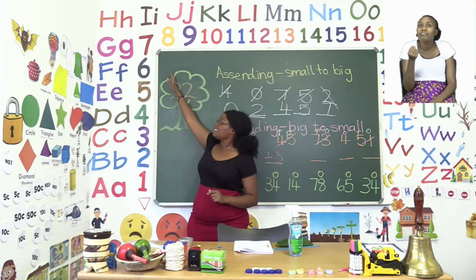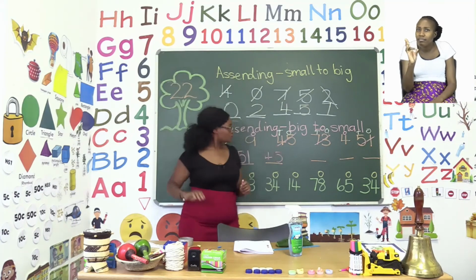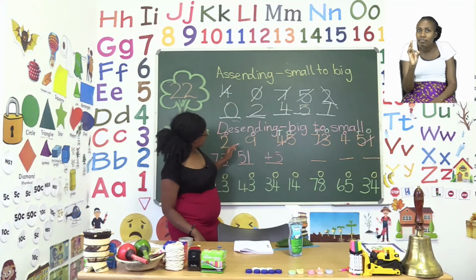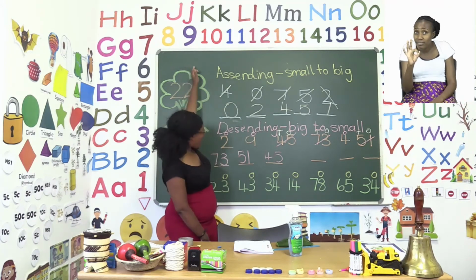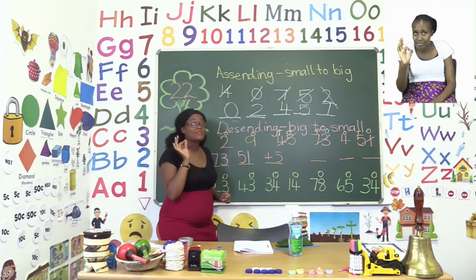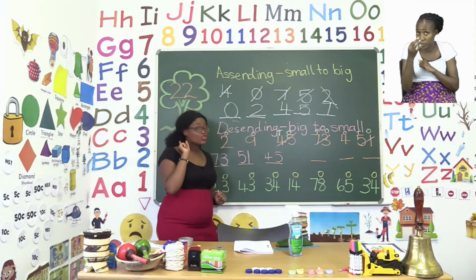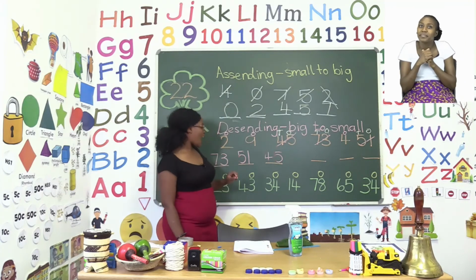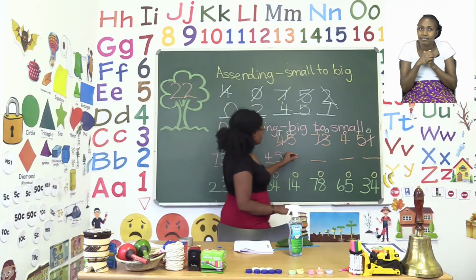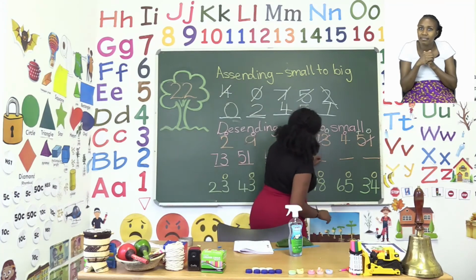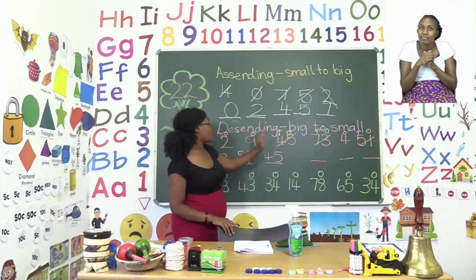No. 8? 7? 6? No. Oh, I missed a 9. So remember, it's very important to check with your number line. I had missed the 9, but I'm sure you picked it up before I missed it. So we cross out our 9 and add it here. Then we have our 2 and our 4.